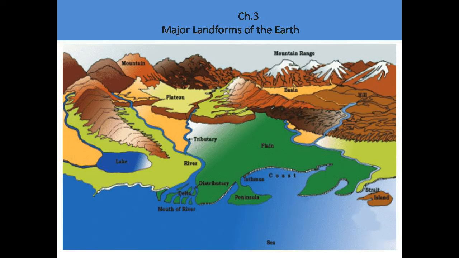This is chapter number 3, Major Landforms of the Earth. In this chapter, we will take a look at the various landforms on the surface of the Earth. Land covers around 29% of the surface area of the Earth, but it is not the same everywhere.